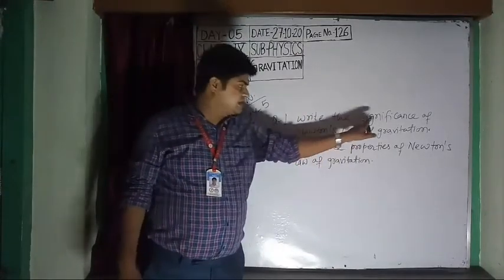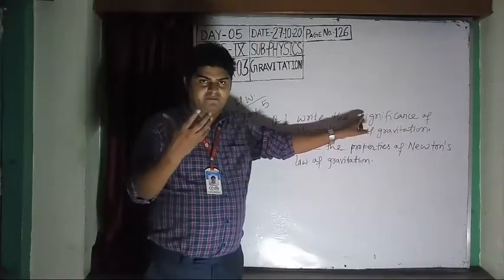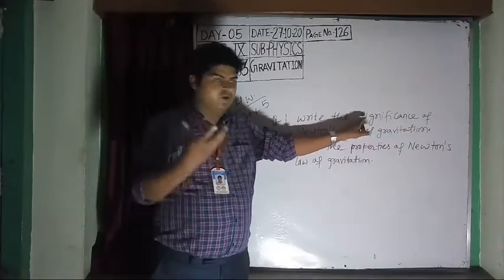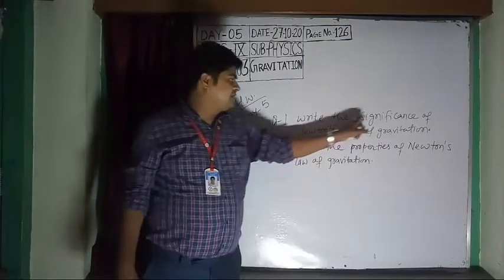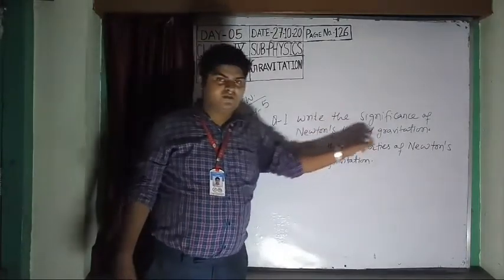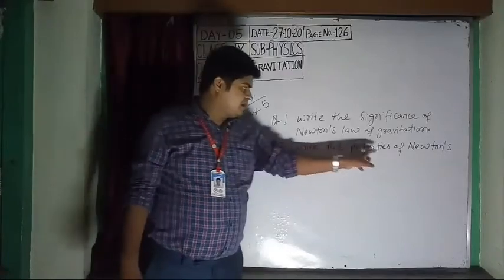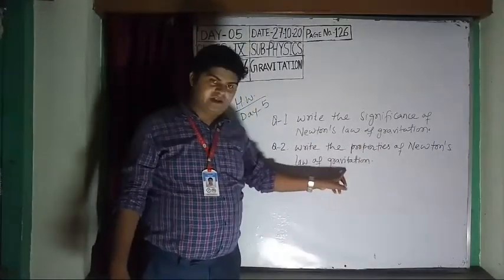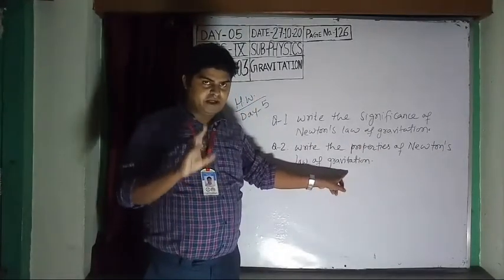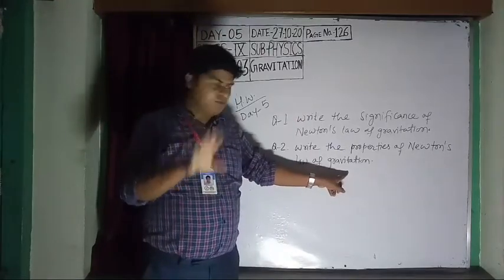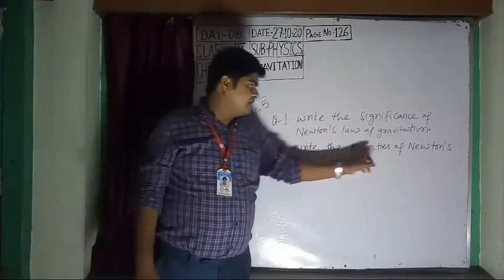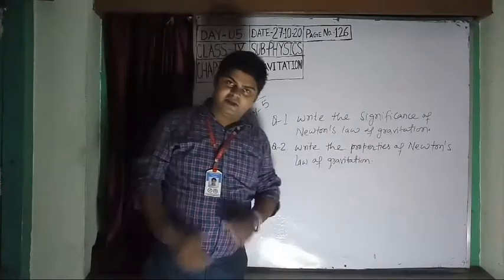I have explained 5 or 6 points, you will just write 4 points. Second question: write the properties of Newton's law of gravitation. I have given 3 properties, so you will write all 3 properties.